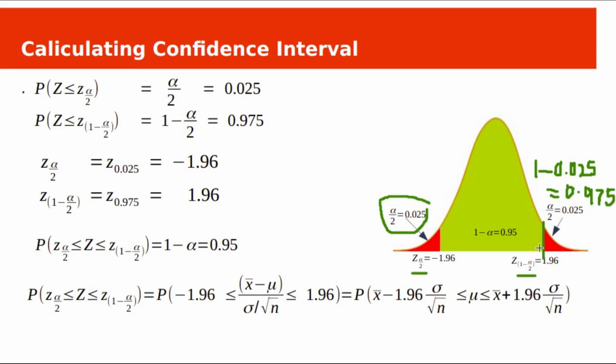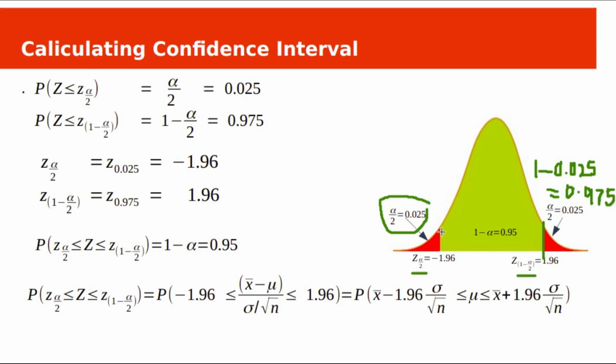Since we know the cumulative probability at the lower and upper bounds, z alpha by 2 and z 1 minus alpha by 2, we can find the z scores. Let's see the z scores for z alpha by 2 and z 1 minus alpha by 2. You can find the z scores.